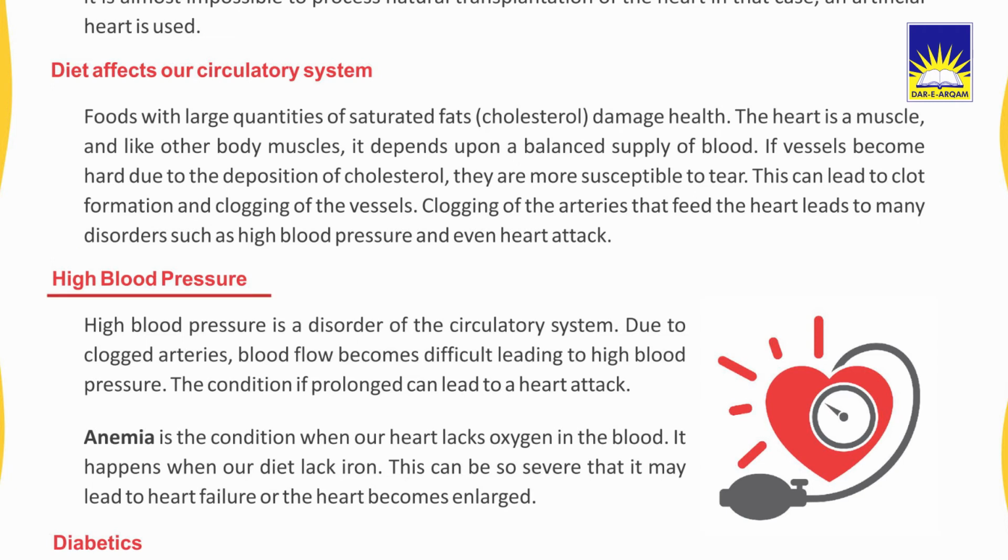High blood pressure is a disorder of the circulatory system. Due to clogged arteries, blood flow becomes difficult, leading to high blood pressure. The condition, if prolonged, can lead to a heart attack. Anemia. Anemia is the condition when our heart lacks oxygen in the blood. It happens when our diet lacks iron. This can be so severe that it can lead to heart failure or the heart becomes enlarged.